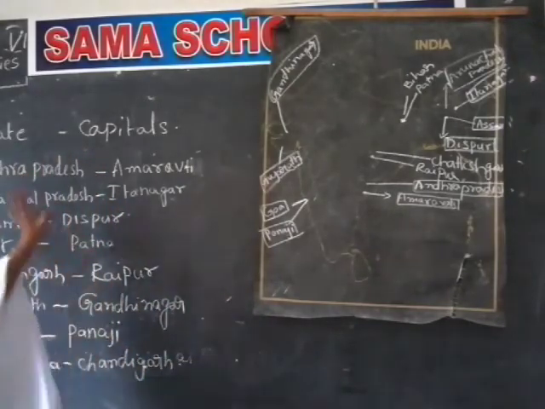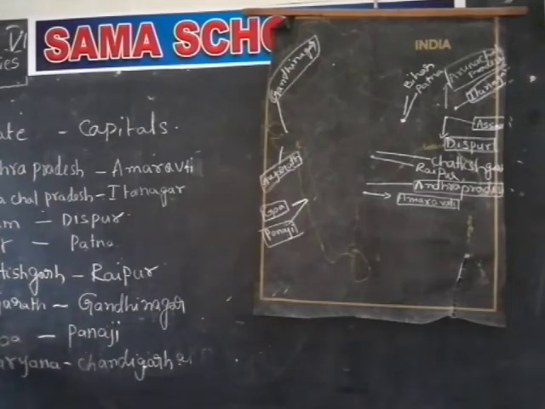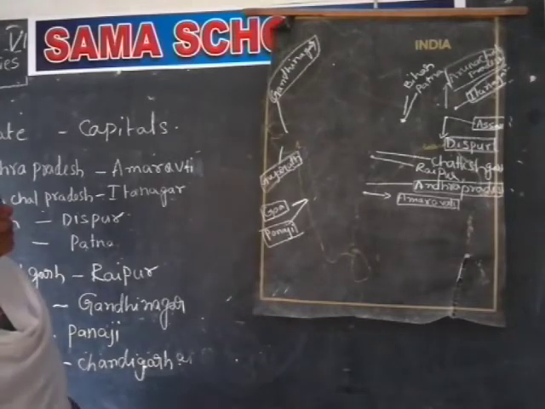So here: Andhra Pradesh, Arunachal Pradesh, Assam, Bihar, Chhattisgarh, Gujarat, Goa, Haryana.